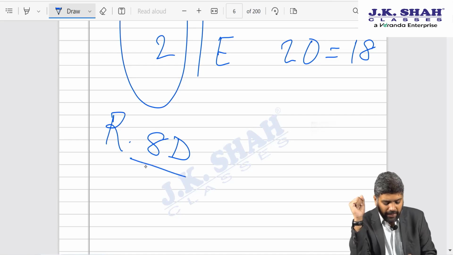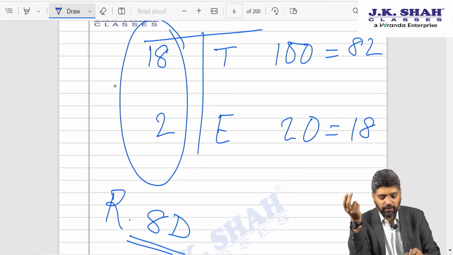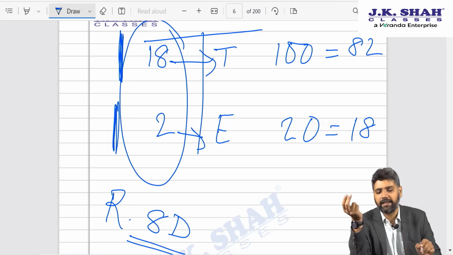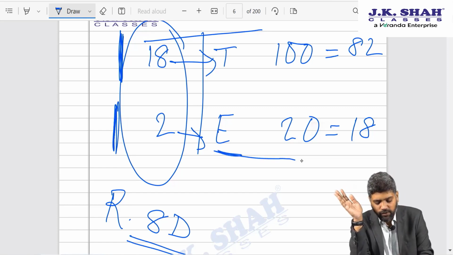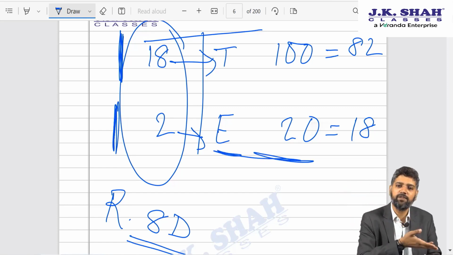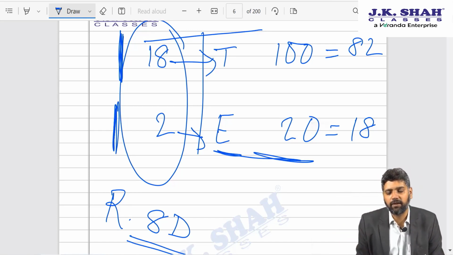You apply Rule 8D in order to arrive at the bifurcation of expenses between those incurred towards earning taxable income and those incurred towards earning exempt income. Whatever is the result of that formula shall be deemed to be expenses incurred towards earning of exempt income, and that much expenses shall be disallowed, as simple as that, because the corresponding income is not getting taxed. So that expense which is incurred for earning that income shall also be disallowed, as simple as that.